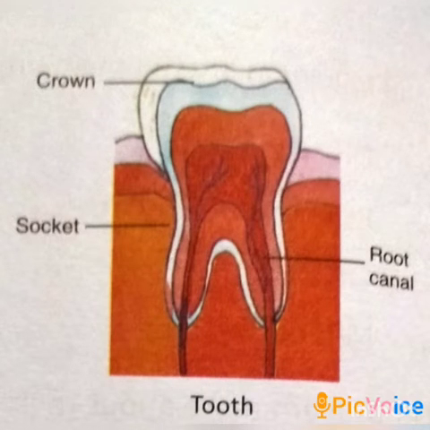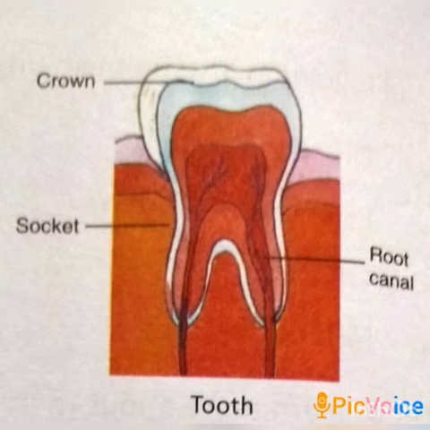Teeth start growing before we are born, but they begin to appear from the gums at about 6 months of age. All of us have 2 sets of teeth in our lifetime. The first set consists of 20 teeth, 10 in each of the upper and lower jaws. These appear when a child is 1 to 2 years old. These are called milk teeth. They are temporary and are replaced by another set of 32 teeth. They are permanent teeth and remain with us till old age.